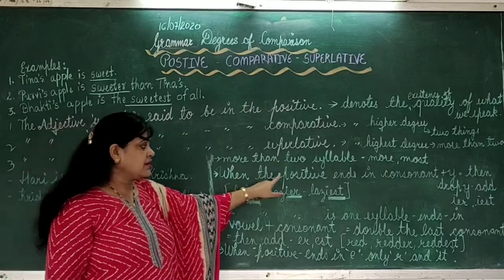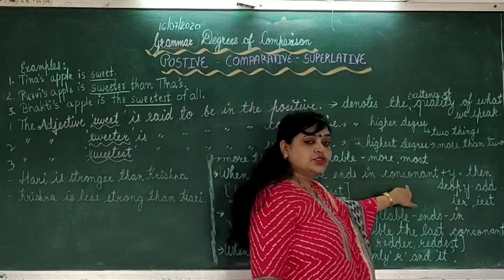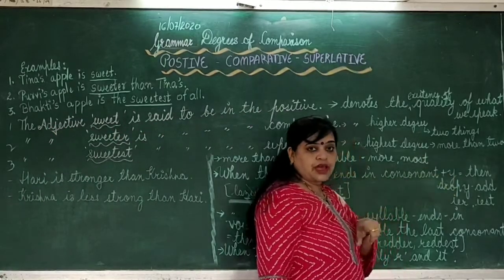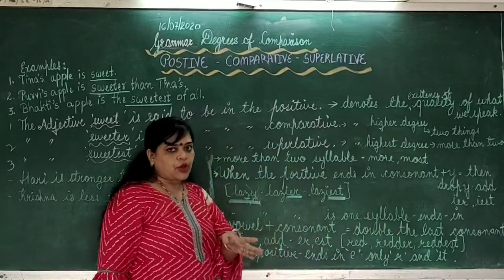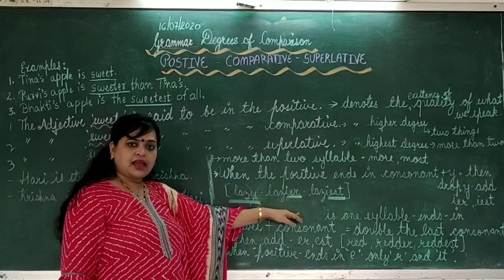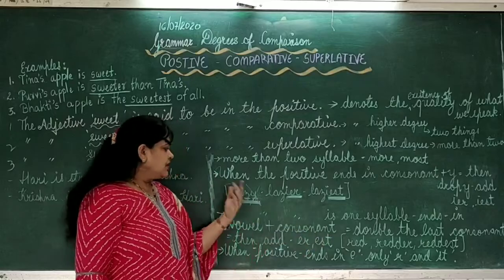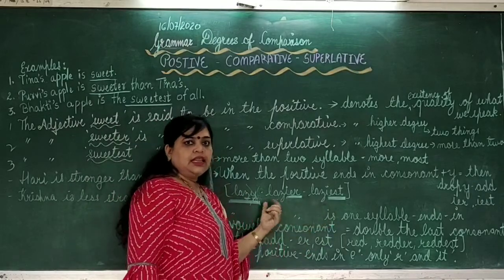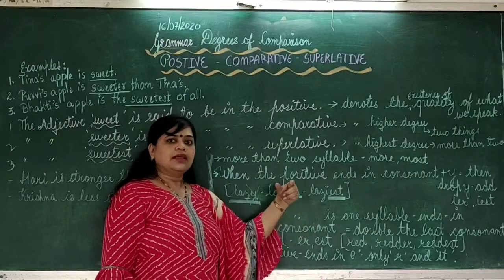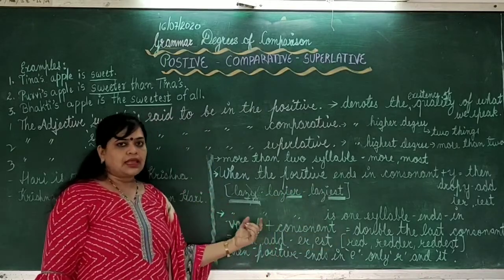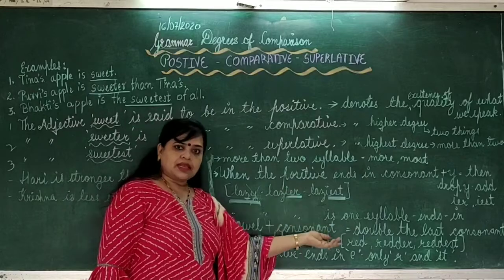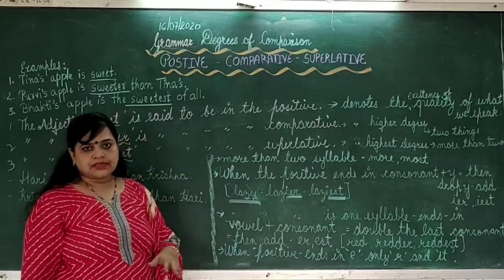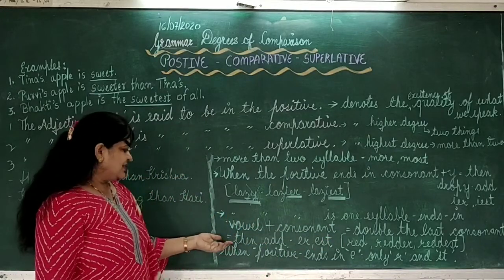This way, we make comparative and superlative degree from a positive degree. When the positive ends in consonant plus Y, then again I repeat, drop Y and just add I-E-R and I-E-S-T. Like lazy, lazier, laziest. Lucky, luckier, luckiest. Merry, merrier, merriest. Busy, busier, busiest.